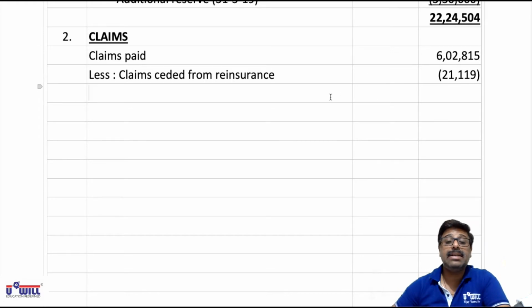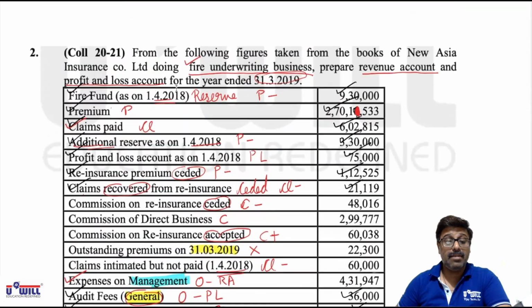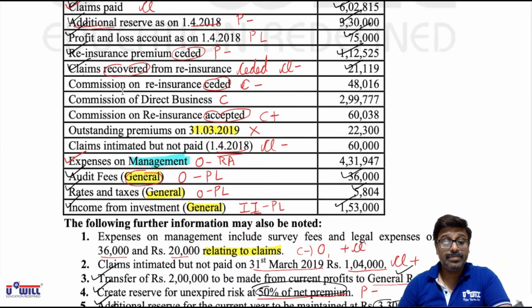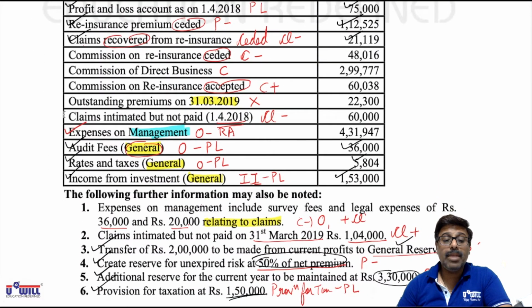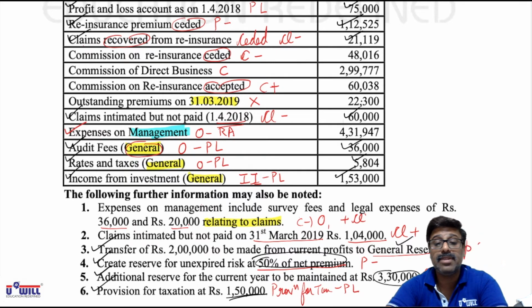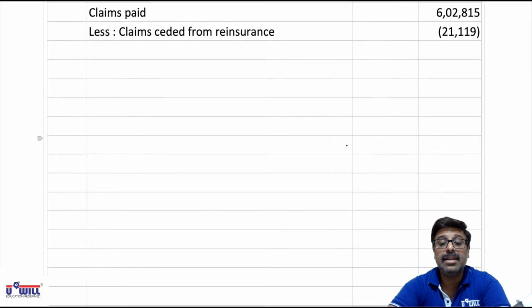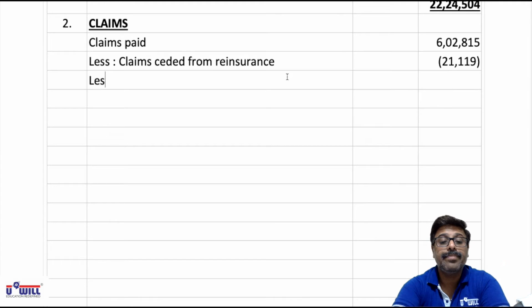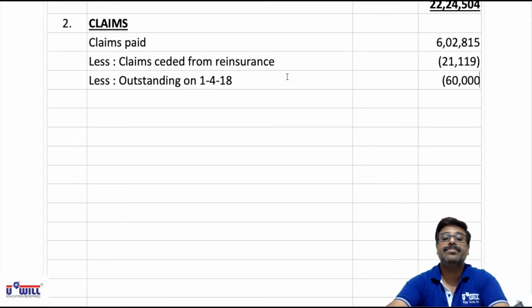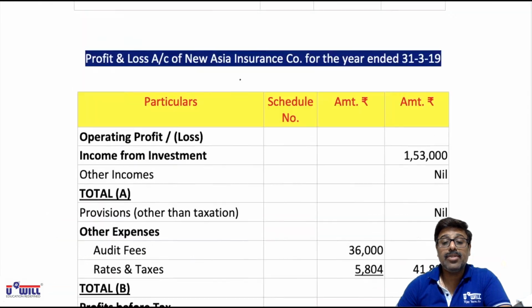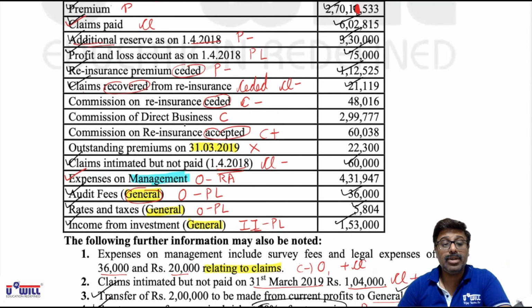Then what else is marked as CL after claims recovered from reinsurance? This opening outstanding, claims intimated but not paid 60,000, we have to minus. So less outstanding on 1/4/18, in bracket 60,000. So in the trial balance all the CL marked items are taken into consideration.